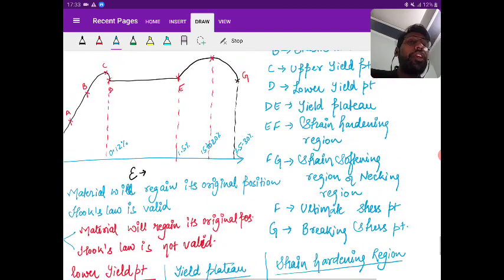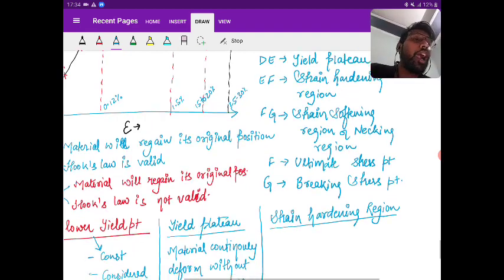Till the point E, the material is sufficiently deformed. Now to produce further deformation, you need to apply a large amount of stress. That's why we say strain hardening region, because to produce a small amount of strain, you need to increase the load by a large amount. Getting the point?